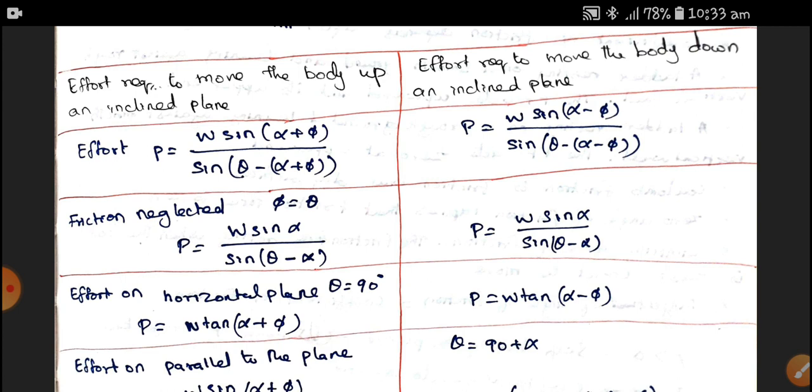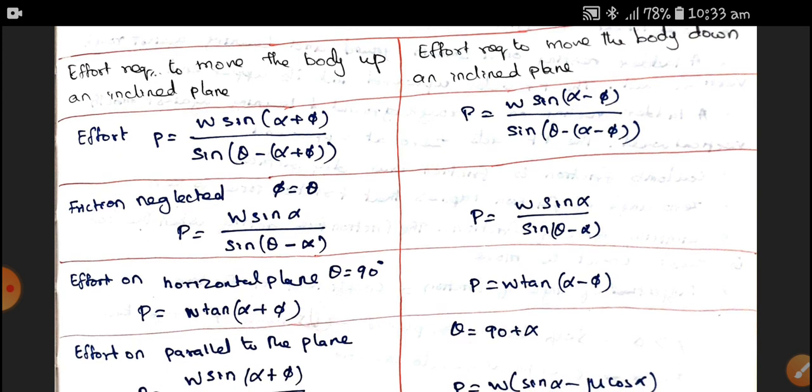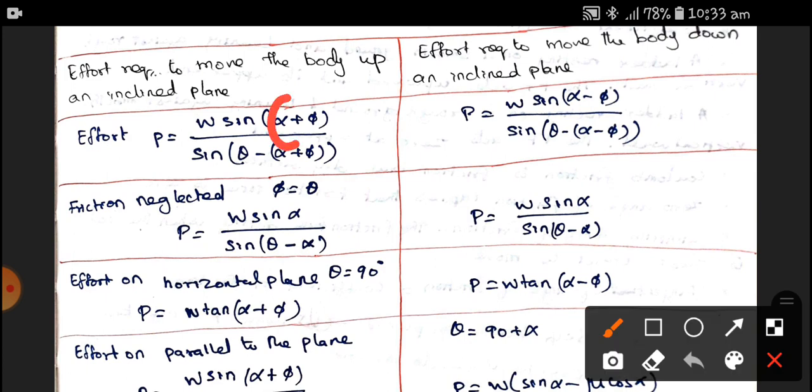First, the effort P is equal to W sine alpha plus phi divided by sine theta minus alpha plus phi. Here, plus indicates move up and minus indicates move down. So that is simple.